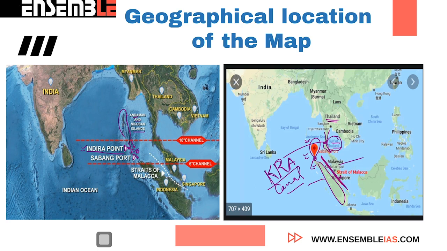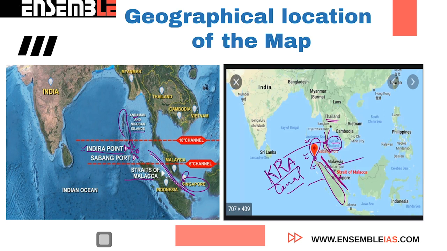This is also true. This is the Strait of Malacca again, and the Strait of Malacca has various importance. So you should precisely know the location of the Strait of Malacca, and the Strait of Malacca is being governed by Singapore. That is another added piece of information.